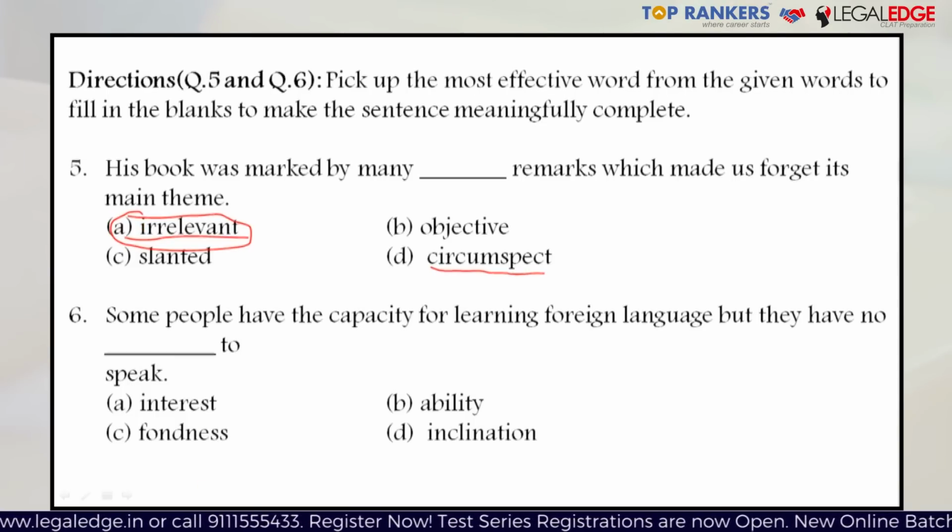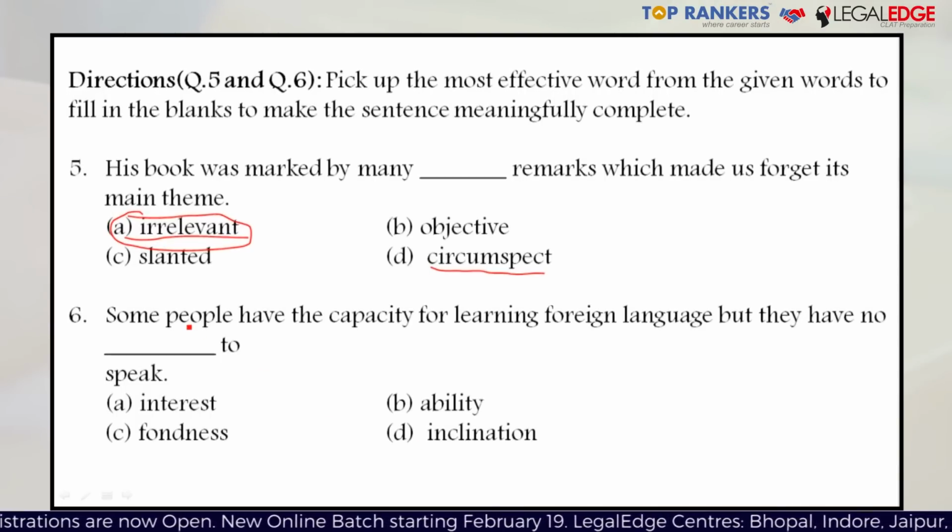Some people have the capacity for learning foreign language, but they have no dash to speak. So in this case, people have the capacity or ability to learn the foreign language, but they may not have interest to speak. But that doesn't really make sense, because if you're learning a language, you would definitely want to speak it. In a similar vein, there is this word inclination. All right, I'll do this question again.